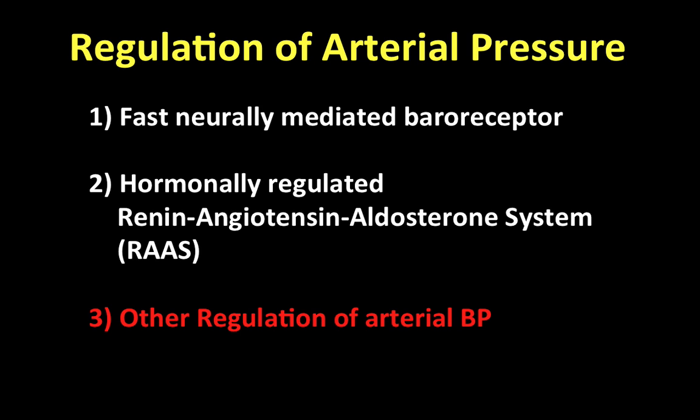What happened is the stretch receptors in the carotid sinus felt that there was a decrease. Therefore, we had a decrease of the parasympathetic outflow and an increase of the sympathetic outflow to the heart and the blood vessels. We increased heart rate, we increased contractility, and we had constriction of the arterioles and constriction of the veins, and all of that led to normalizing blood pressure after having a low blood pressure, which was dangerous to our body.